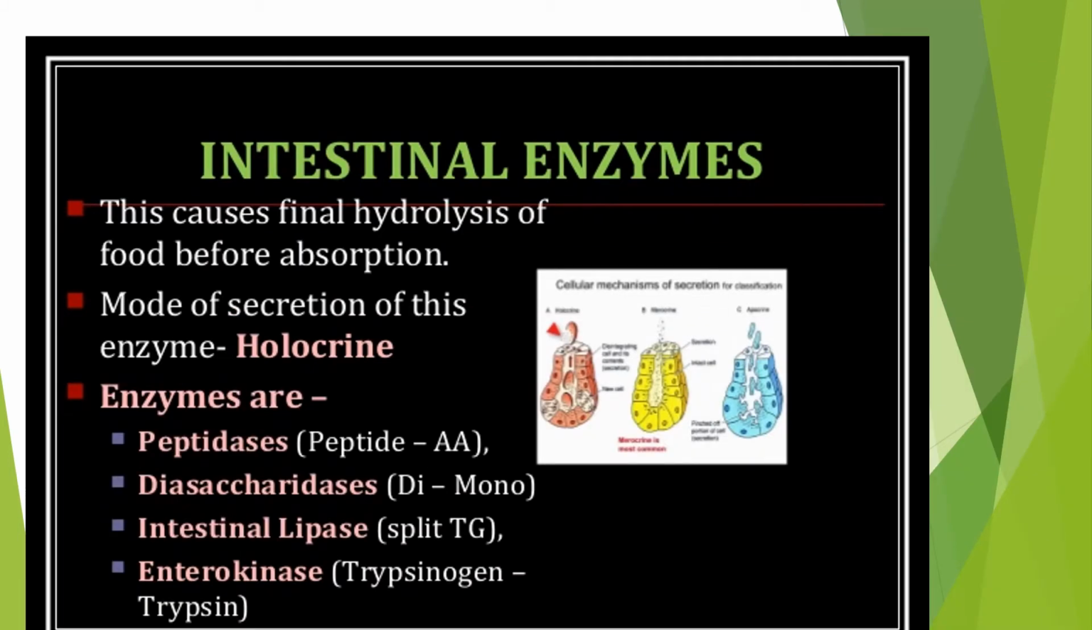Intestinal enzymes cause final hydrolysis of food before absorption. The mode of secretion of these enzymes is holocrine. Enzymes are peptidases, which act on peptides. Disaccharidases act on disaccharides and convert them into monosaccharides. Intestinal lipase splits triglycerides. Enterokinase converts trypsinogen into trypsin.